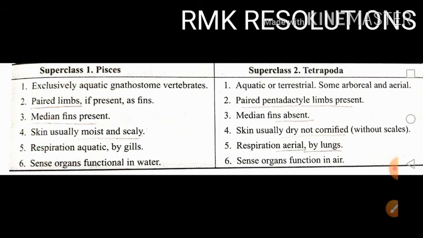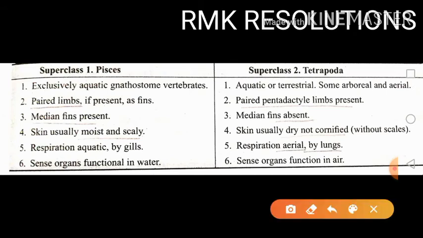So let's see the first difference. Pisces, we know that fish or fish-like animals are exclusively aquatic, that is, they are found only in the water. So aquatic vertebrates we can say.